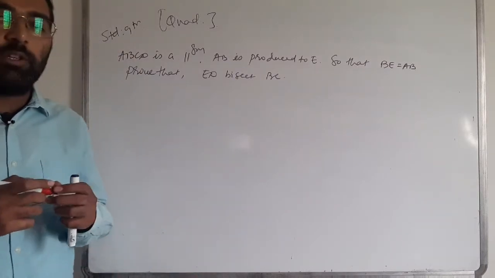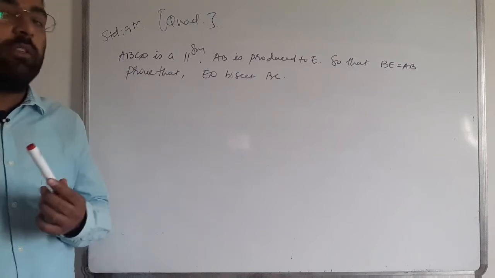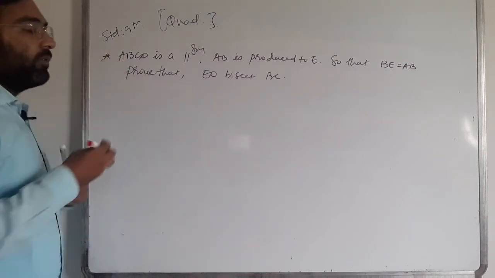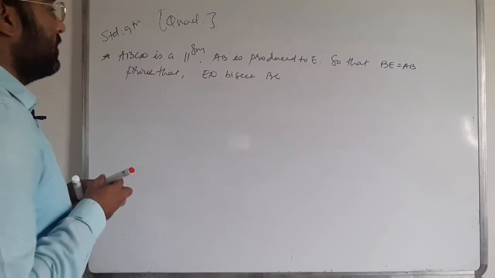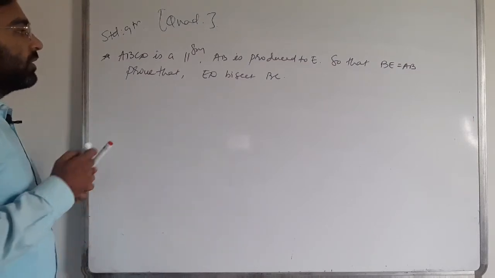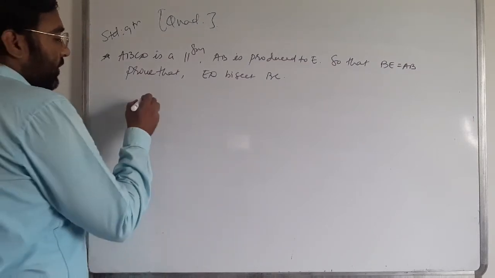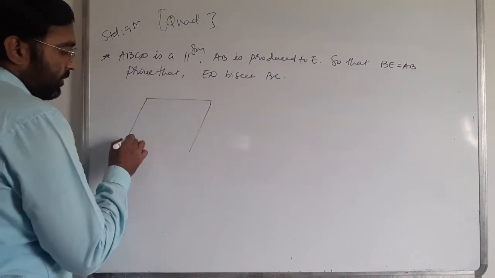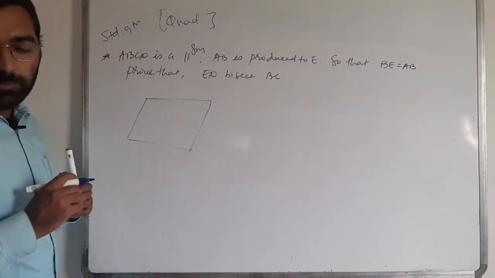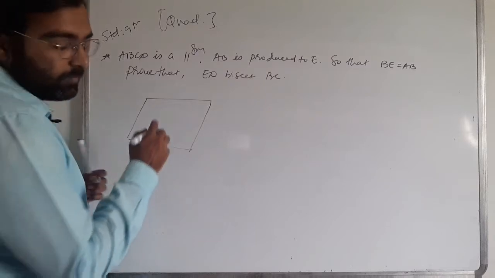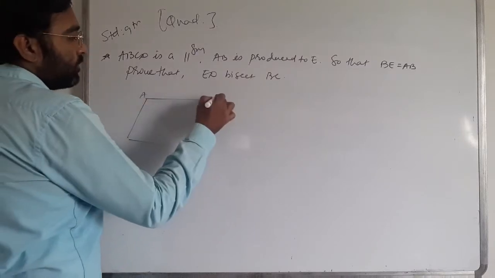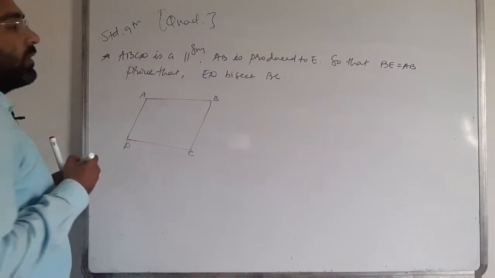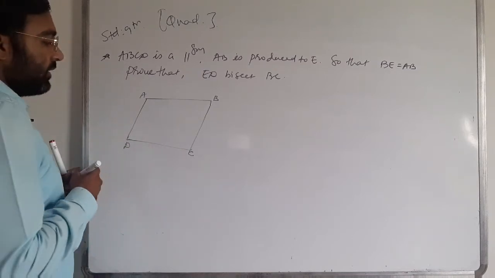So first of all we have to draw the figure for this kind of sum. If you want, then you have to note down the question. ABCD is a parallelogram, so I will construct the parallelogram.